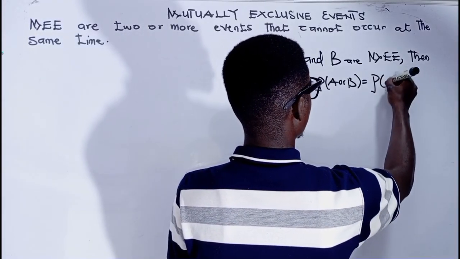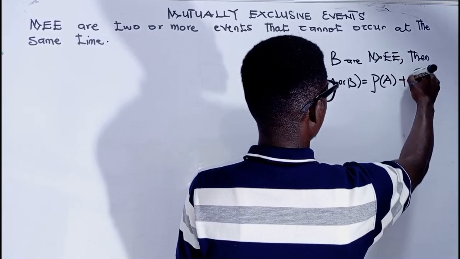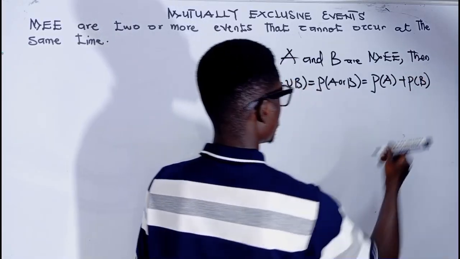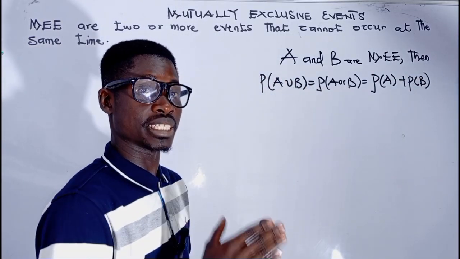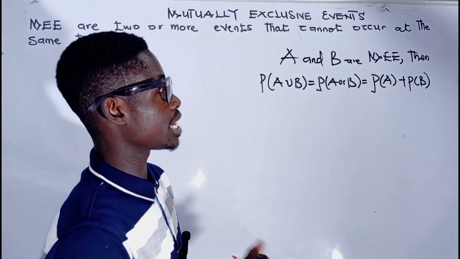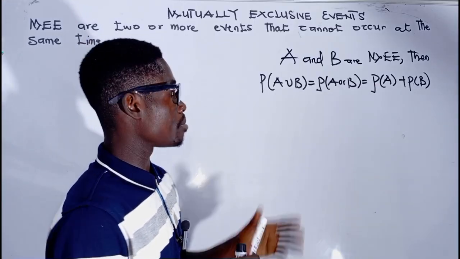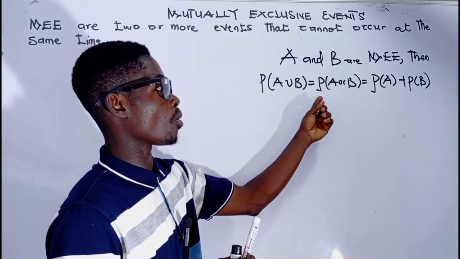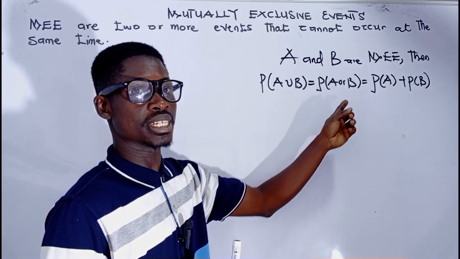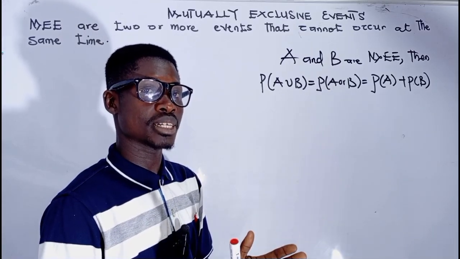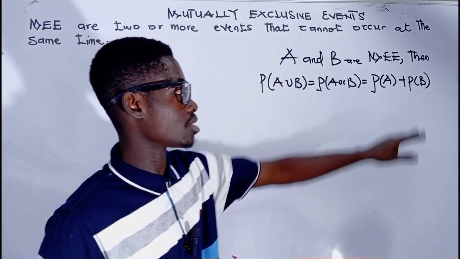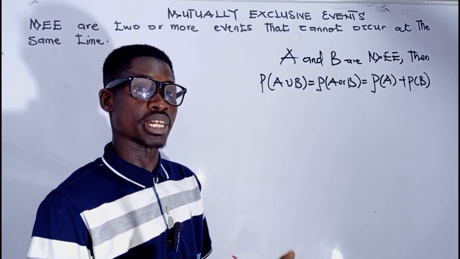So you have the probability of A plus the probability of B. So as I said, if event A and event B are mutually exclusive, then the probability of obtaining A union B, or A or B, is obtained by adding their individual probabilities together.